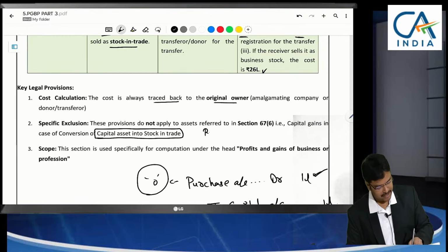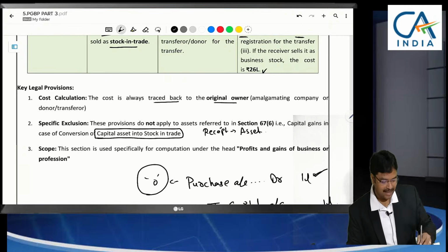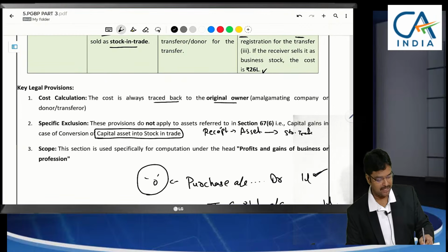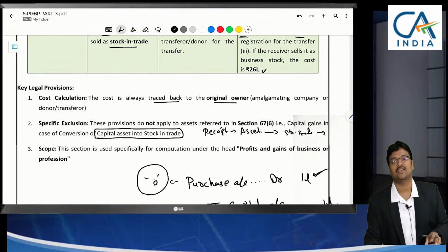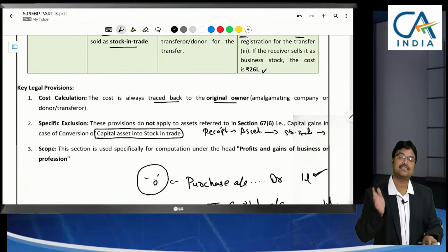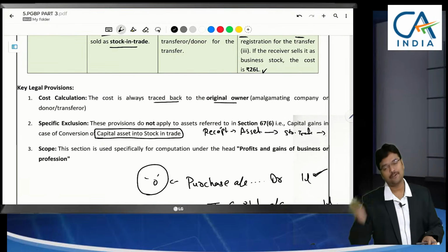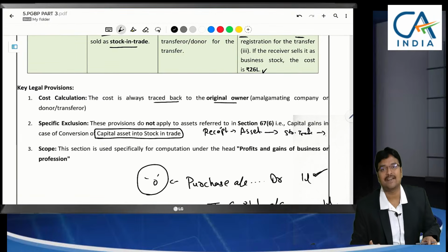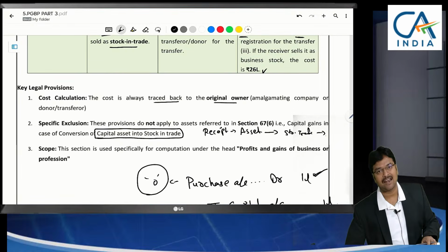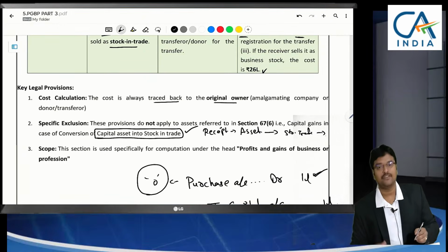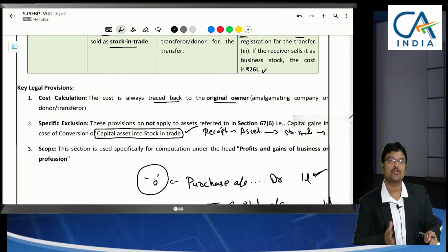That means we are receiving it as a gift. Now it was our asset only. Later we are converting it into stock in trade. This aspect we have discussed in part 1 of business or profession: conversion of capital asset to stock in trade or stock in trade to capital asset. In charging section 26 itself we have discussed. So we can go through that part 1 once again. The last point of the charging section has specified this one. For that, specific provisions were there. That's why that should not be applied here.